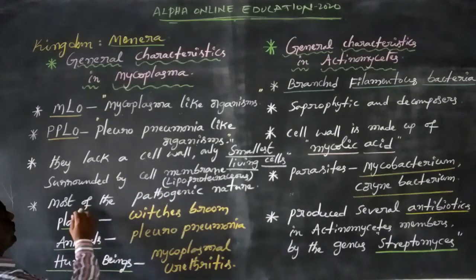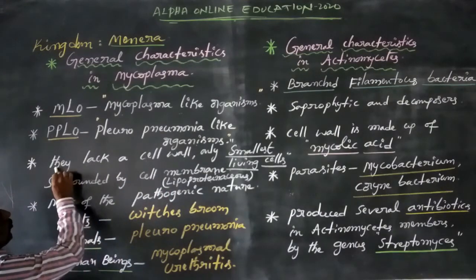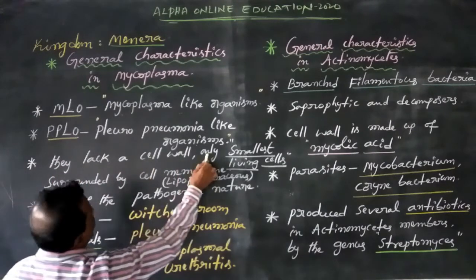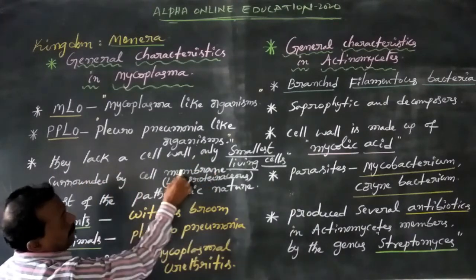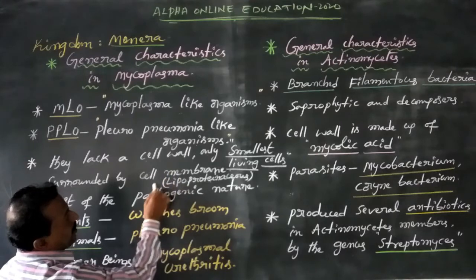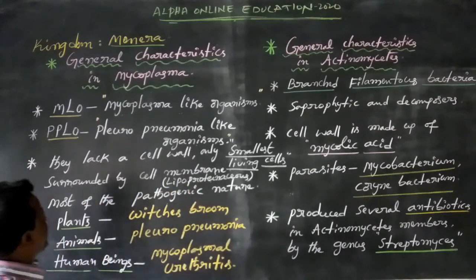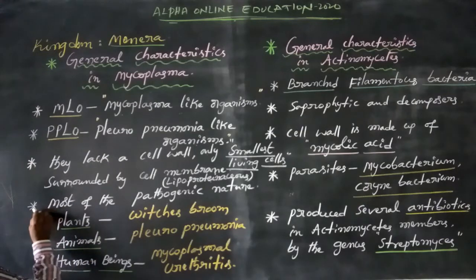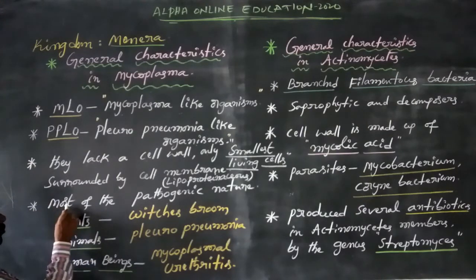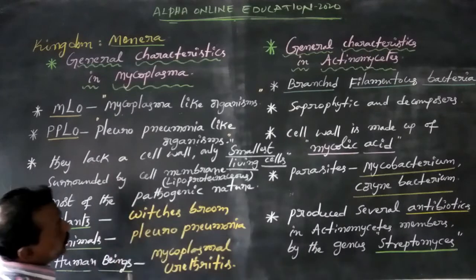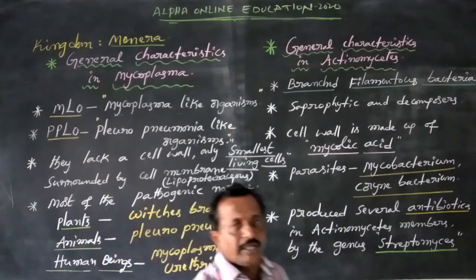So Mycoplasma lack a cell wall, and are only surrounded by a cell membrane made up of lipoprotein. Another point: most mycoplasmas are pathogenic in nature.